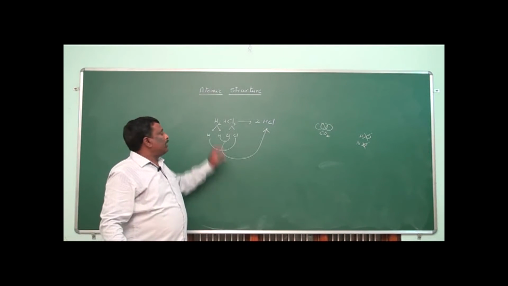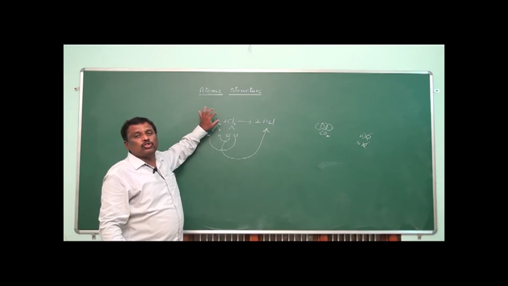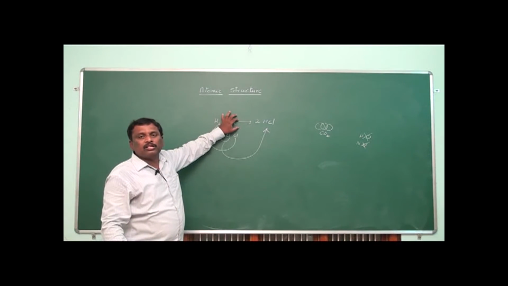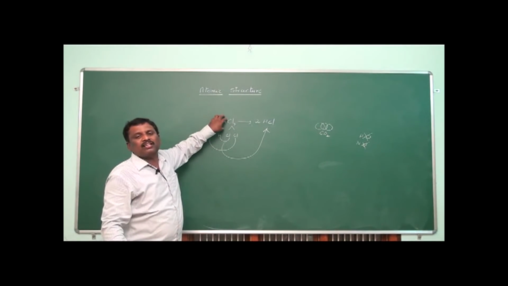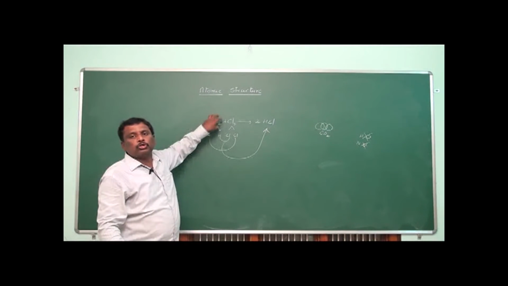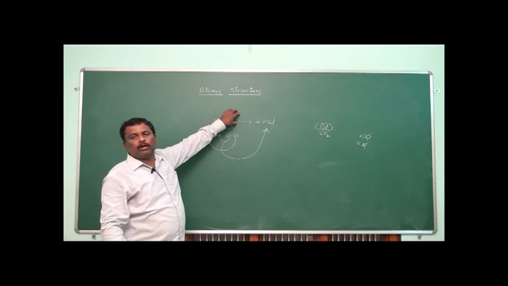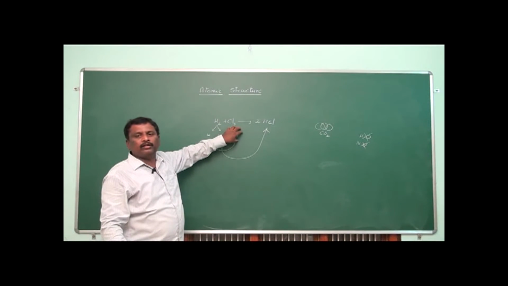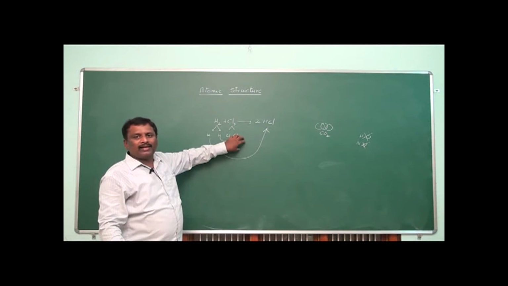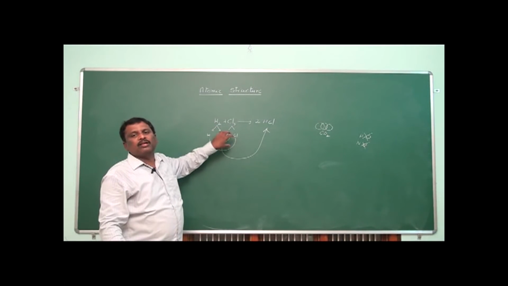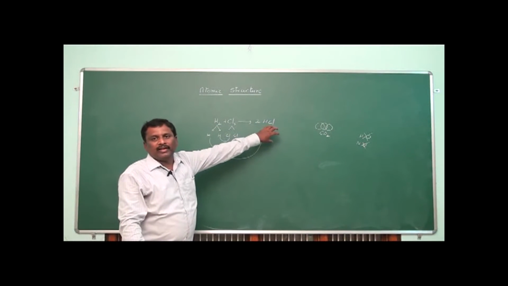It means the H2 molecule is not directly reacting with the Cl2 molecule. First, the H2 molecule dissociates into two hydrogen atoms, and the Cl2 molecule dissociates into two Cl atoms, and these atoms combine to give HCl.